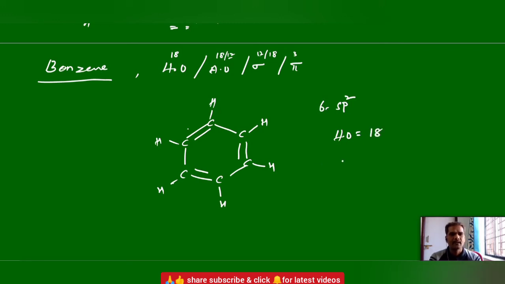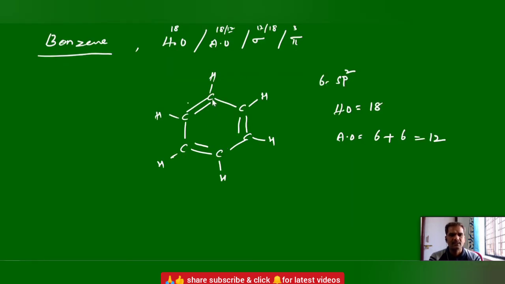Next, atomic orbitals. With sp2 hybridization, 1 atomic orbital is left on each carbon, right? So 6 atomic orbitals on the 6 carbons. Now, hydrogens, how many are there? 6 hydrogens. Each hydrogen gives 1 atomic orbital. So, 12.